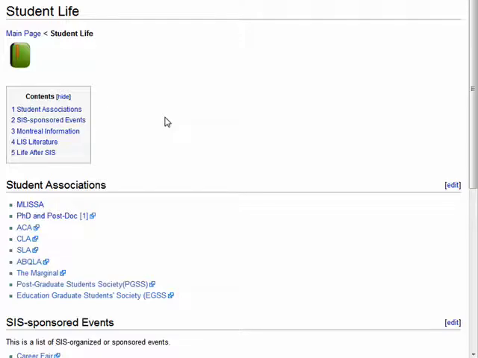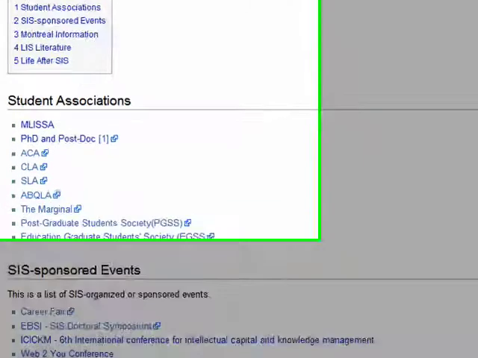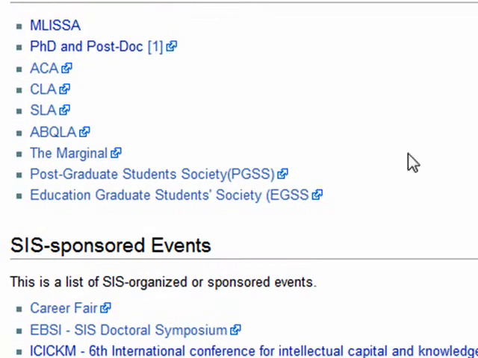Next up is student life. Now, this section is really to try to capture all the information that might be of interest to students. So for example, for now, just to get started, we've put some information, links to the different websites for student associations, and we know that these associations are planning over time to add more and more content to the wiki, both for themselves and also for members and other students to see what's going on within those associations.